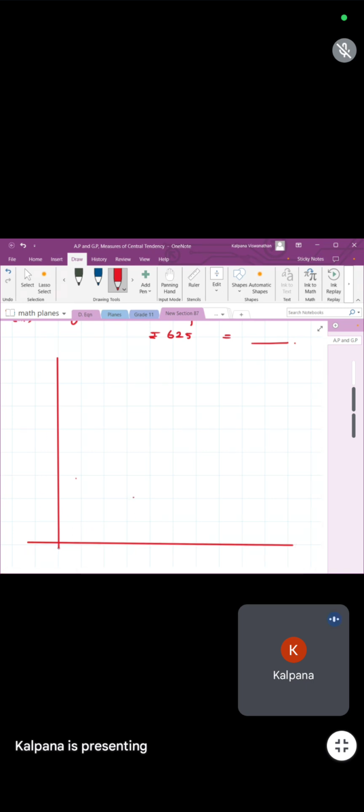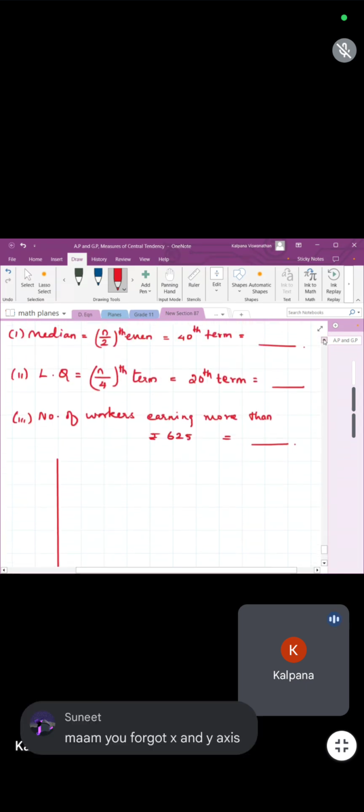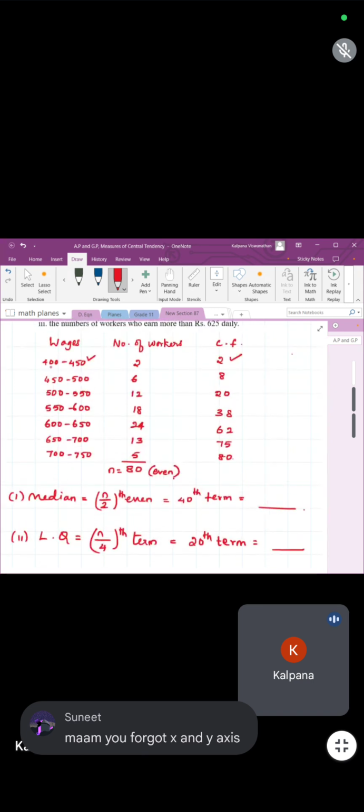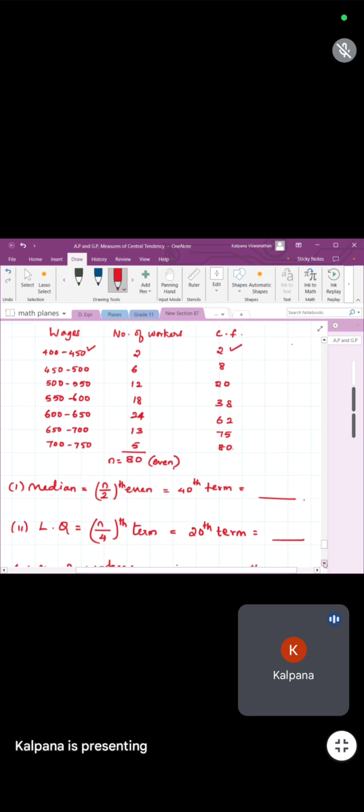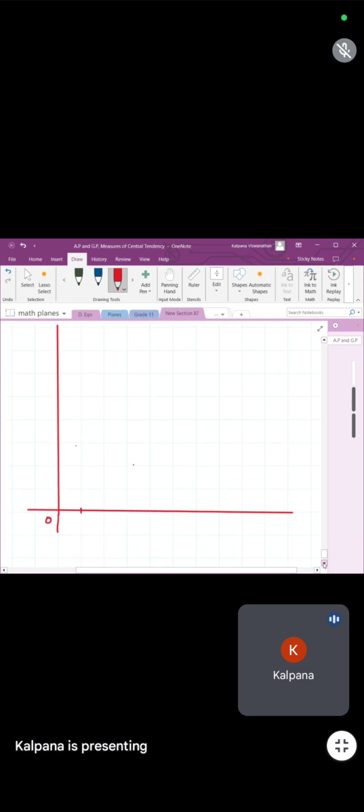Draw a line on x-axis, y-axis. Here you have 0. Now what should I write here? Start your number from the first lower limit. You have to start from 400. So do not mark your 400 at the origin.